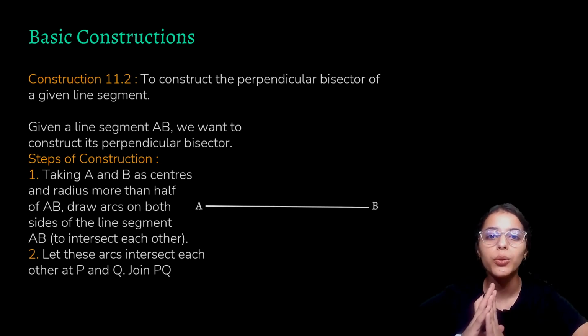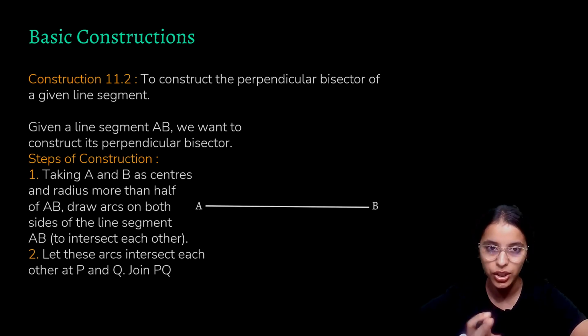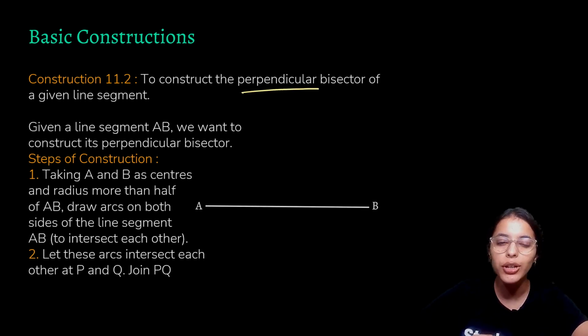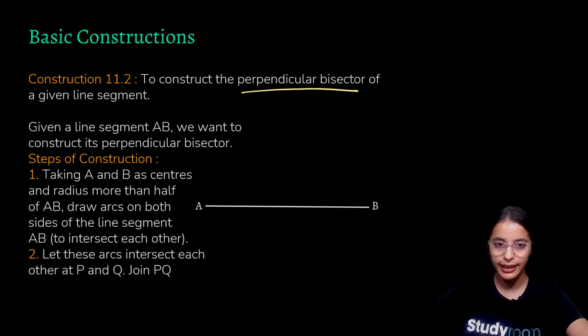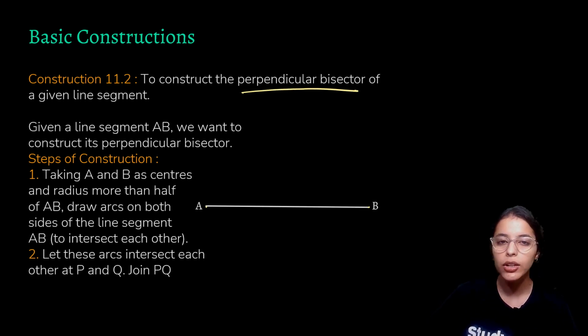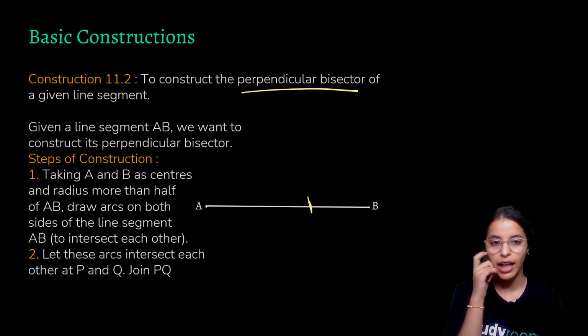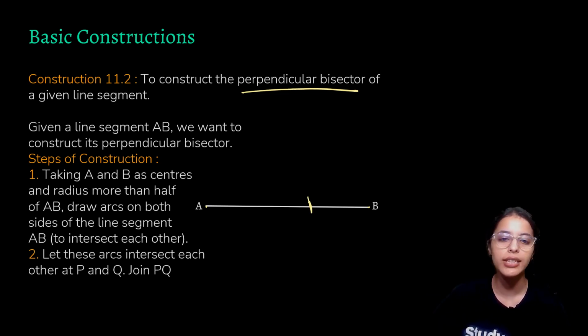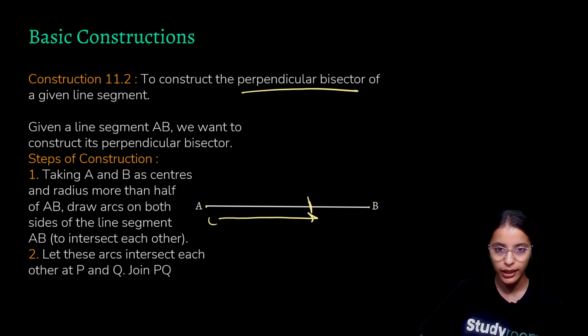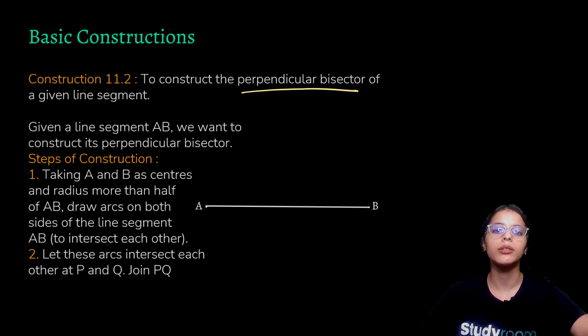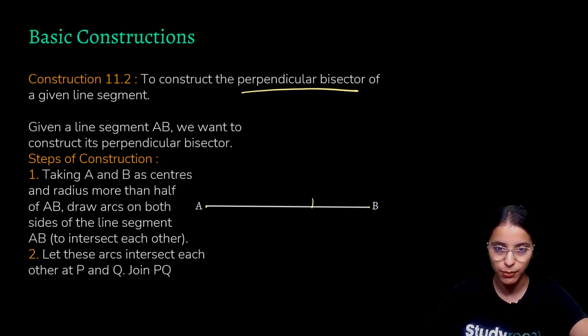Now let us move on to our next basic construction, which is to construct a perpendicular bisector. It is also simple and easy. First of all, just make a line segment AB, and now open your compass wide enough, that is, it should be more than half of this line segment. Let us consider that we are opening it like this, of this width. So we'll consider that our radius of compass is this much.